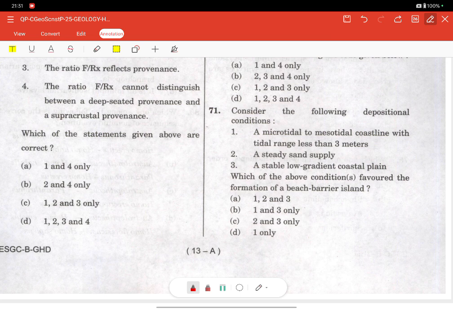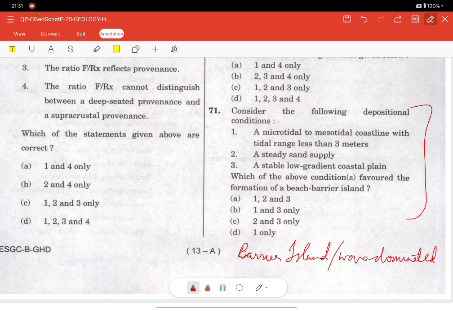Which one of the above conditions favor the formation of beach barrier island? In this question they want to know our understanding about the barrier island, a wave dominated coastal landform.